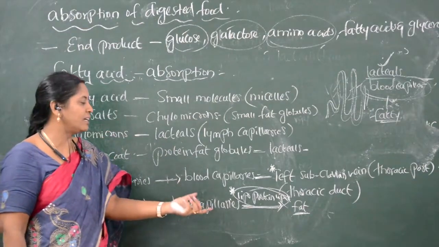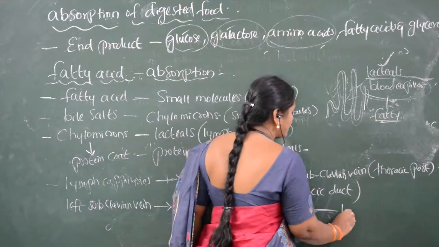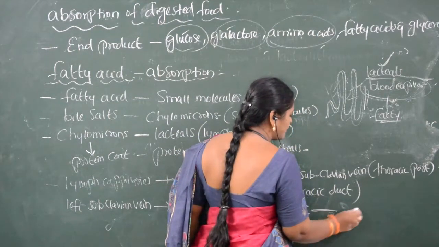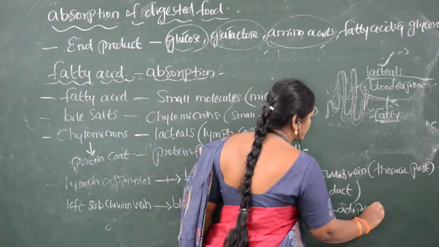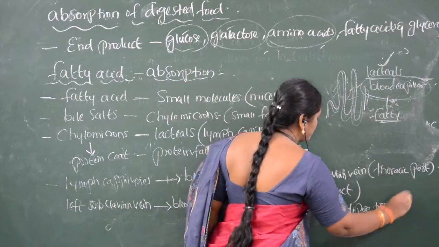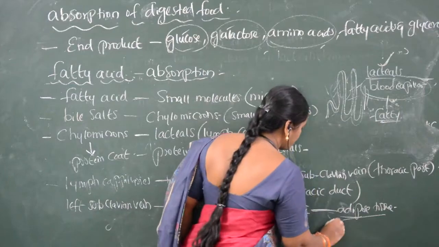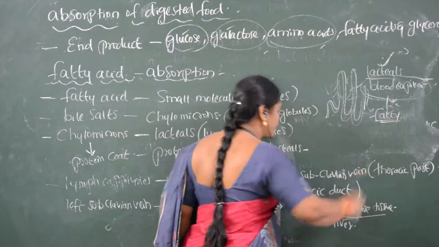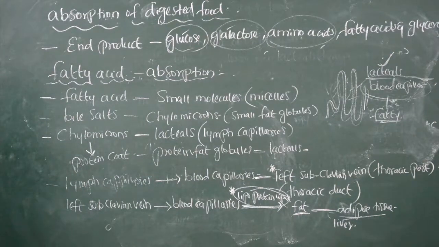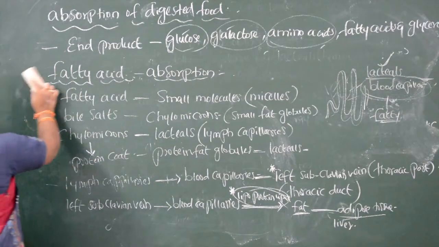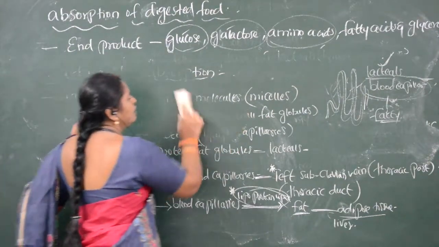So this fat is now sent back to the liver, or we can say it is stored in adipose tissue, or in the liver, for further energy processes.